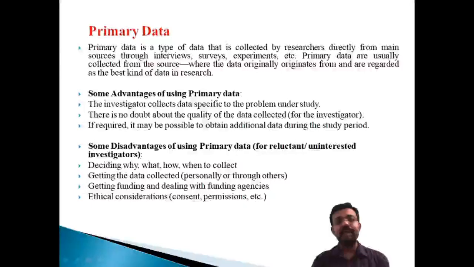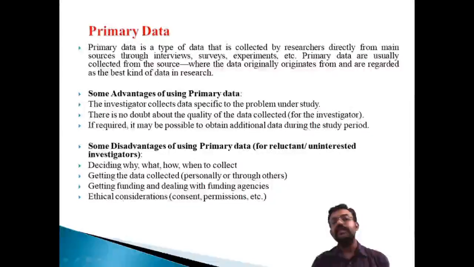The first important limitation is deciding why, what, how, and when to collect. You must decide; without the decision, we cannot collect the right data. You must decide for what purpose, when, how, and where to collect the data.